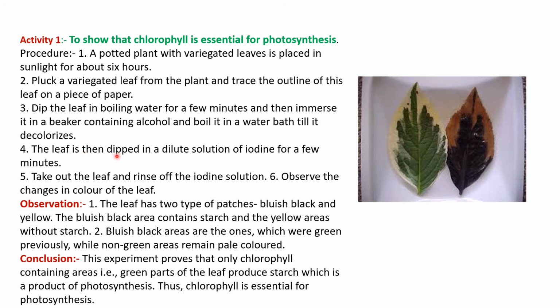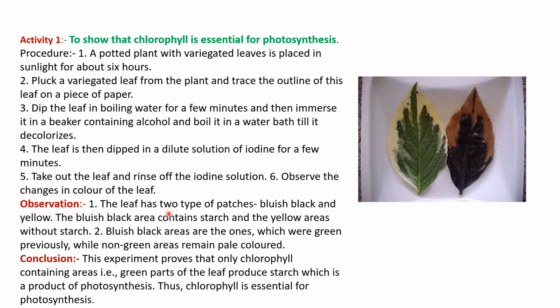The leaf is then dipped in a dilute solution of iodine for a few minutes. Then after that you have to rinse off the extra dilute solution, and then observe the change in the color of the leaf. Before you start with the experiment, you need to trace the leaf. So we have traced the leaf. And why do you have to trace the leaf? Because you can compare the color, right?